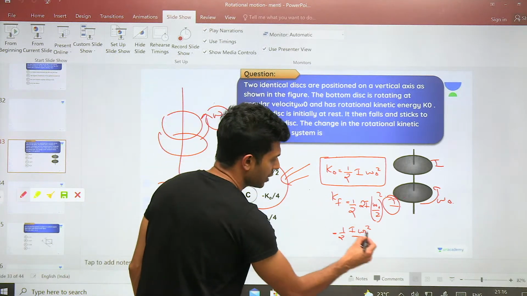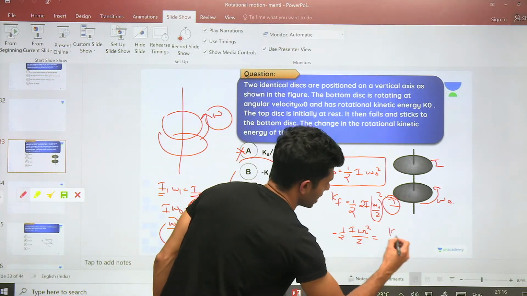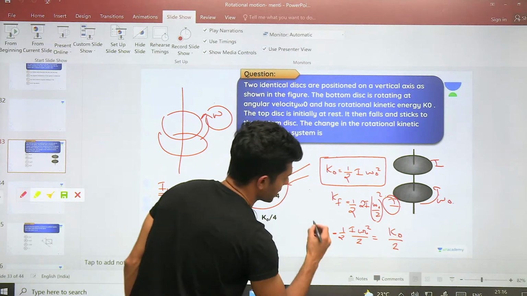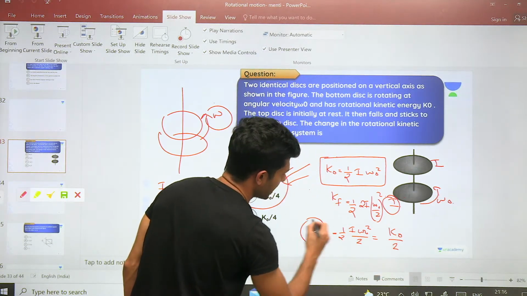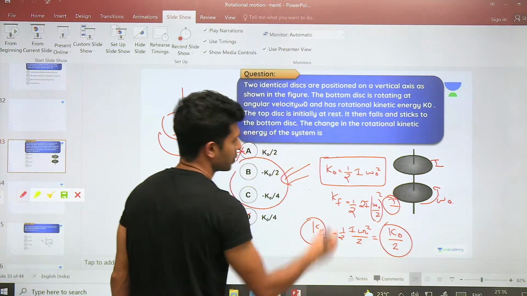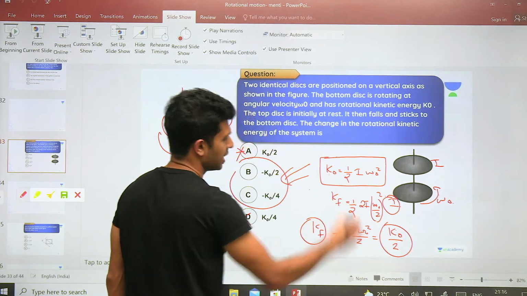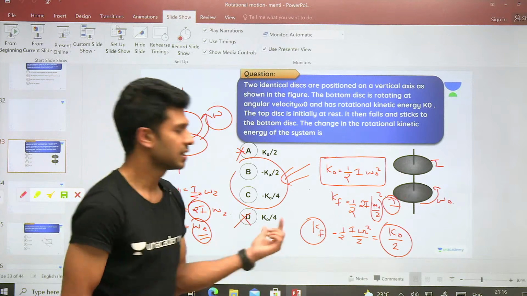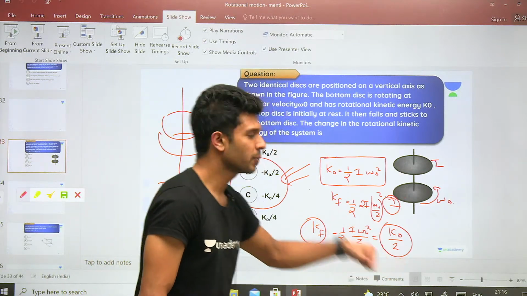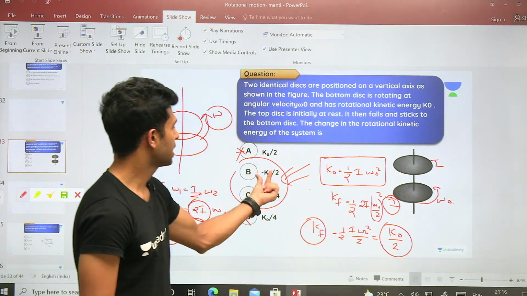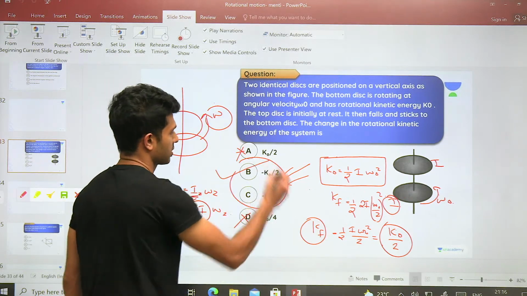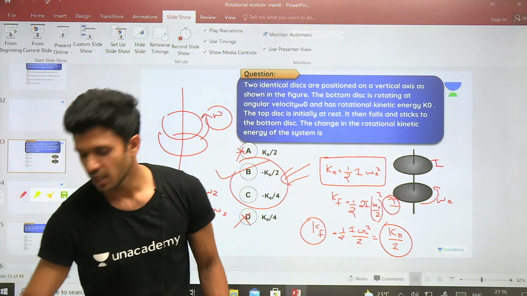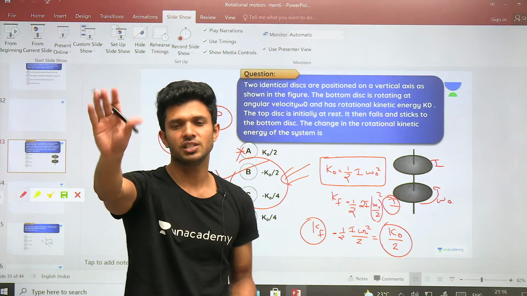Tell me, half I omega naught square can be written as how much? K naught, and by 2 will be there. Matlab, final kinetic energy is K naught by 2. Initial kinetic energy is K naught. So difference will be final K naught by 2 minus K naught. वो कितना हो जाएगा? Minus K naught by 2. Now we have confirmed हमारा option कोई change नहीं है. It is option B.